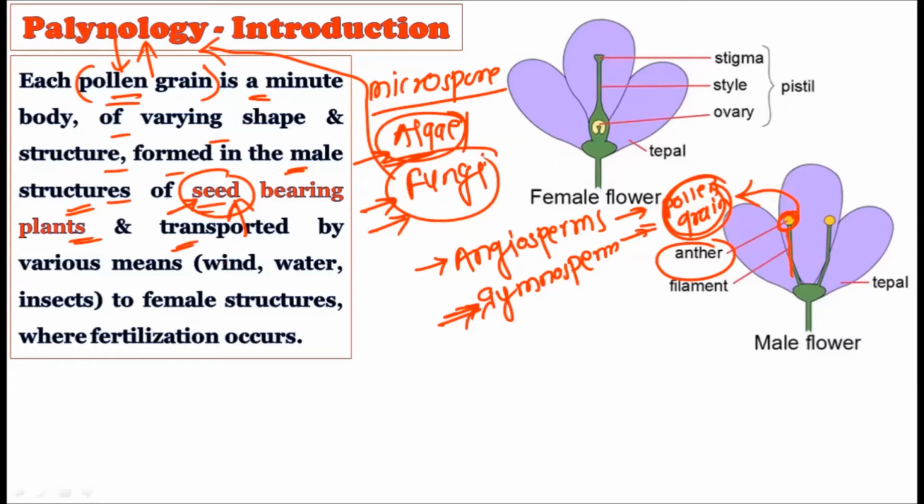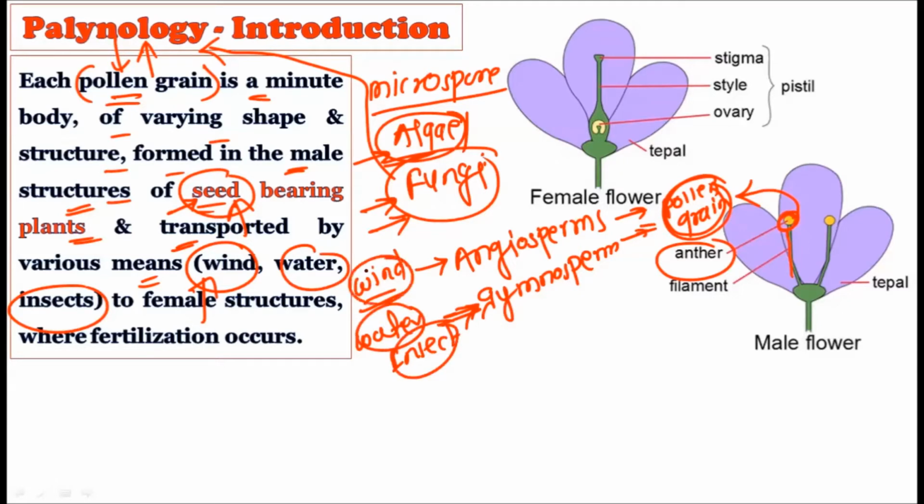It is transported by various means: wind, water and insects. We already know that in the gymnosperm category we have understood that pollen grains are transferred primarily by wind, right? But other methods such as water or insects are also used by various plants which belong to the gymnosperms as well as to the angiosperms.